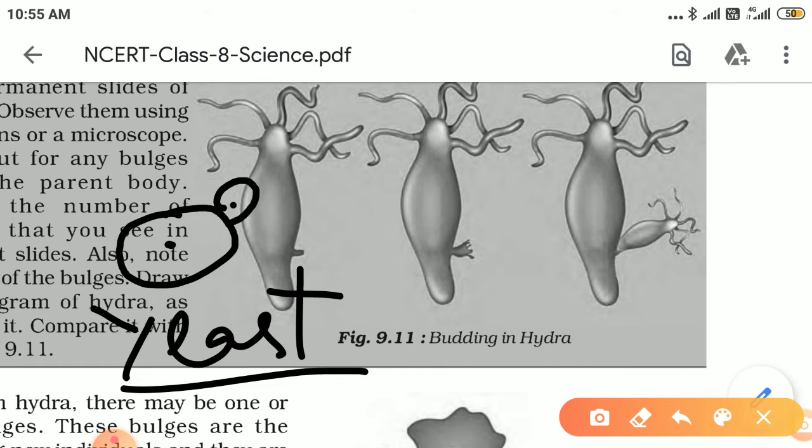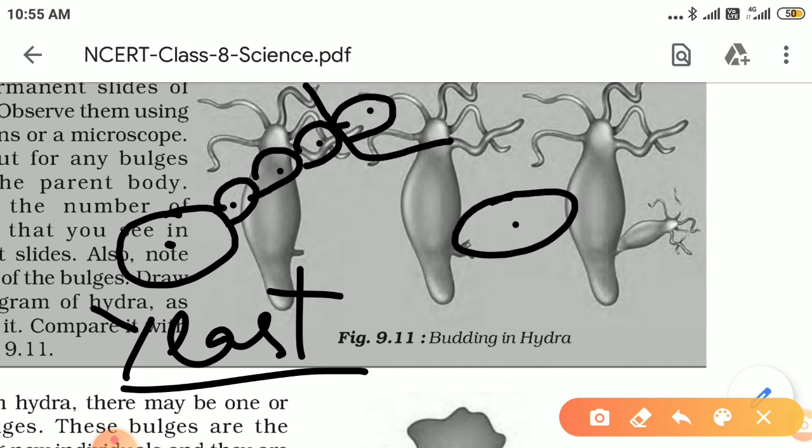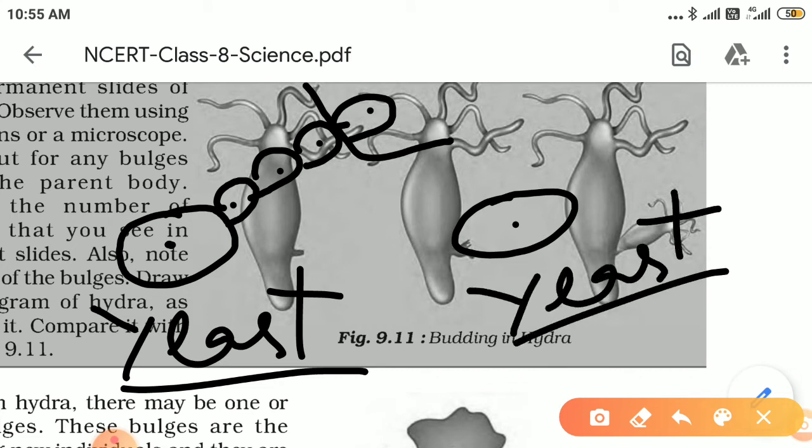But in the case of yeast, when the bud is still attached to the parent, it grows another bud. In this way, a long chain of buds is formed. With the passage of time, some buds detach and separate and live as an independent yeast. So budding also occurs in a kind of fungus called yeast.